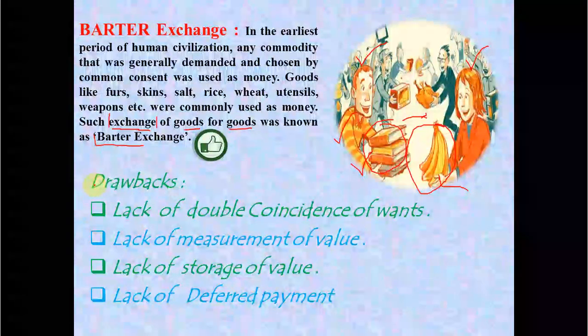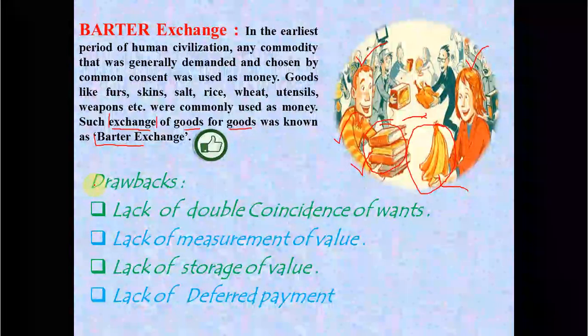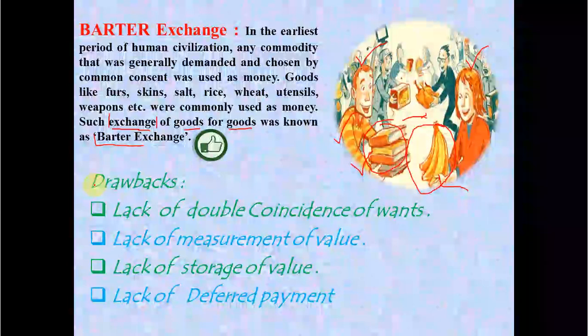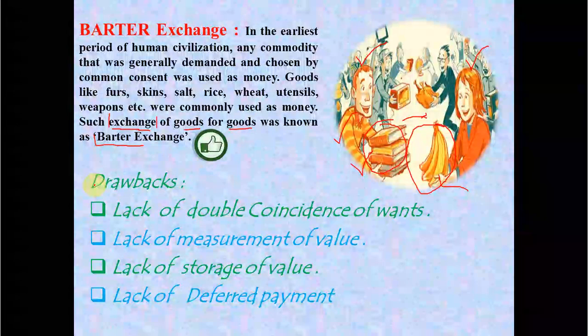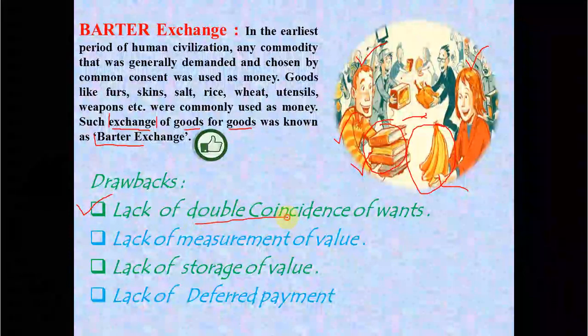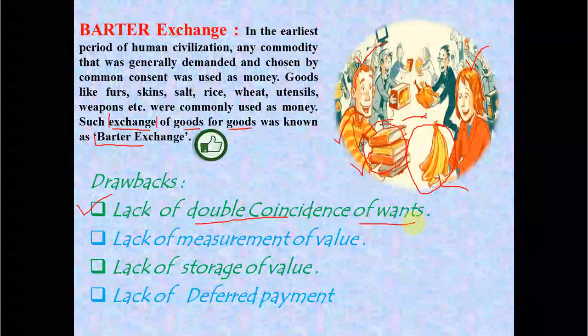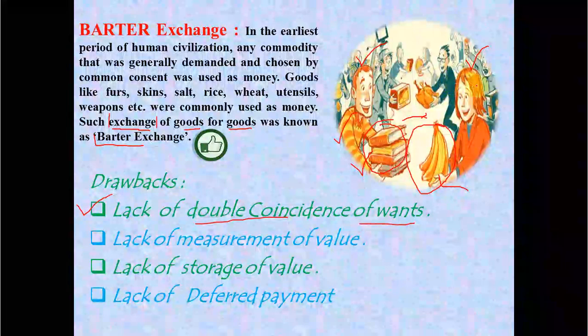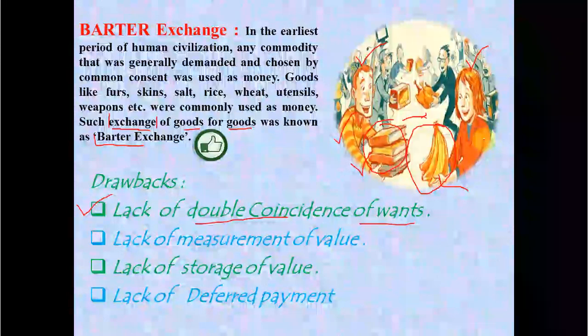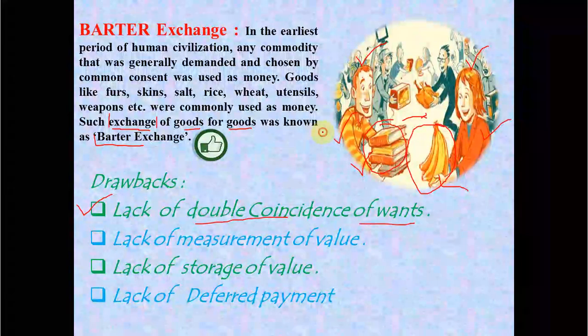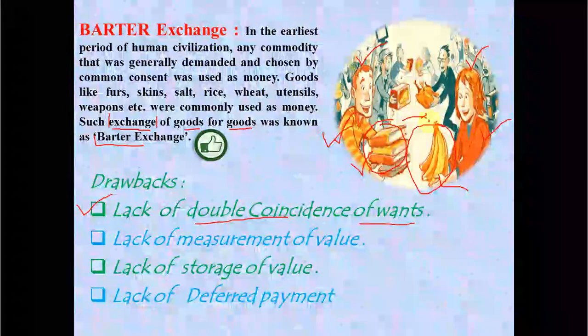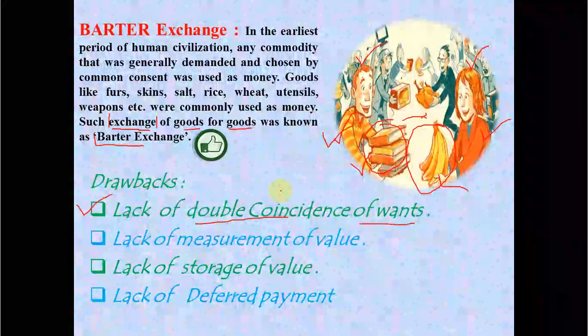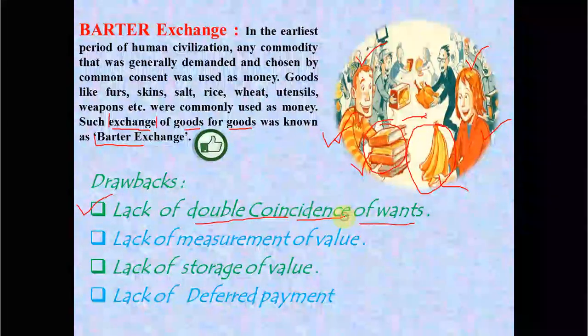This was the first thing that started for exchange purposes, but we find that there are so many drawbacks in it. The first drawback is the lack of double coincidence of wants. Double coincidence of wants means both persons should want what the other has. If the girl needs a banana, but the boy also needs a banana, they cannot exchange for the banana. So there is a problem of lack of double coincidence of wants.